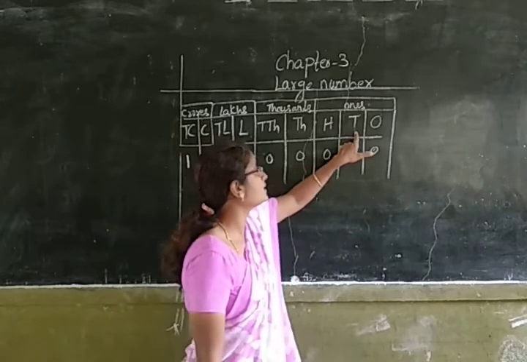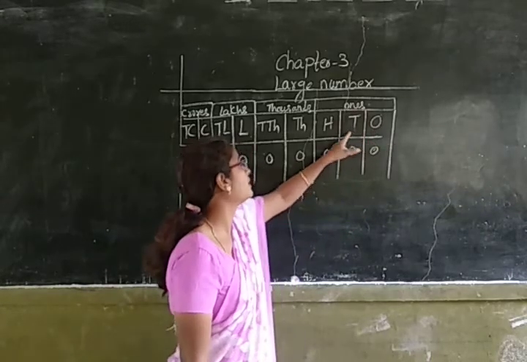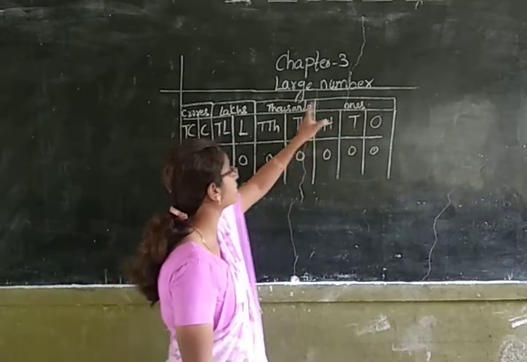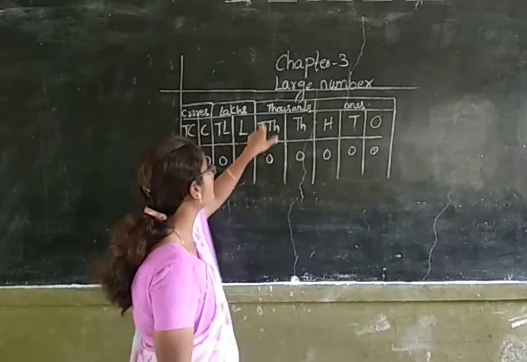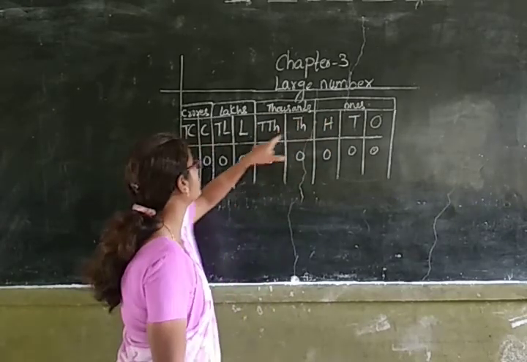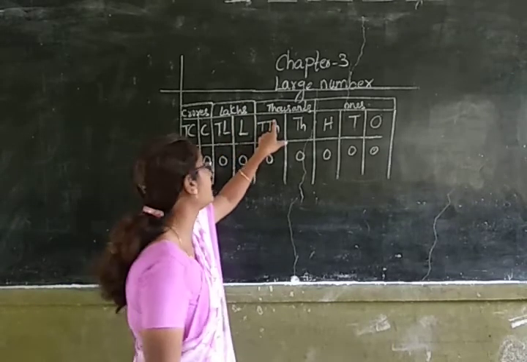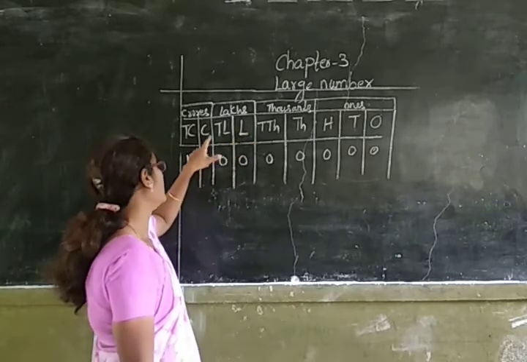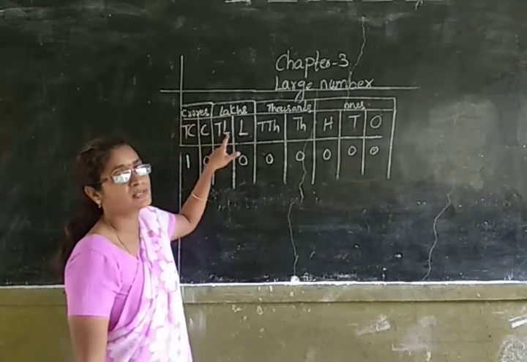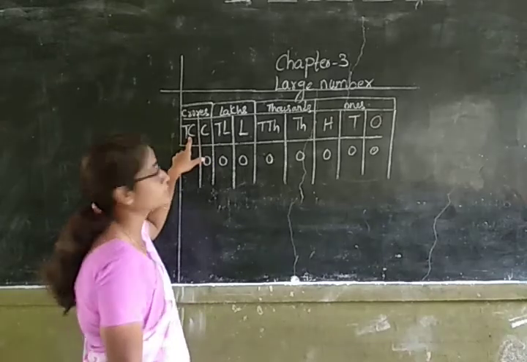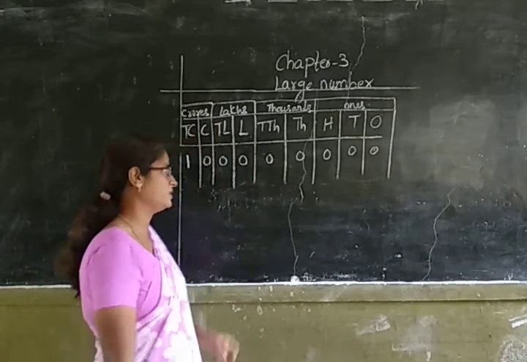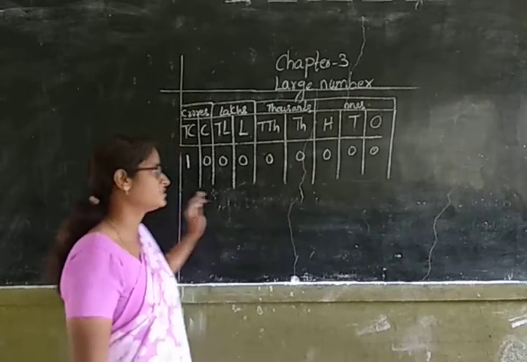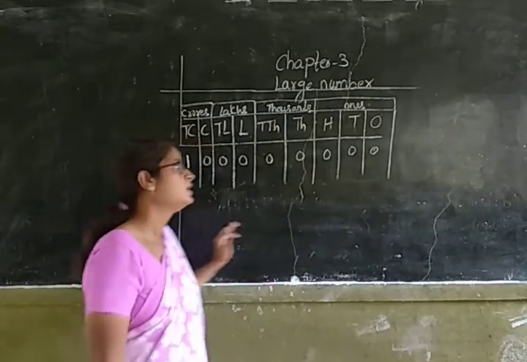Tens place is greater than ones place by 10 times. Similarly, hundreds place is 10 times bigger than tens place. Thousands place is 10 times bigger than hundreds place. And 10,000 place is 10 times bigger than thousands place. Lakhs place is 10 times bigger than 10,000 place. And 10 lakhs place is 10 times bigger than lakhs place. And crores place is 10 times bigger than 10 lakhs place. And 10 crores place is 10 times bigger than crores place. So the place value increases 10 times as we move from right side to left side. So we should always move from right side to left side.